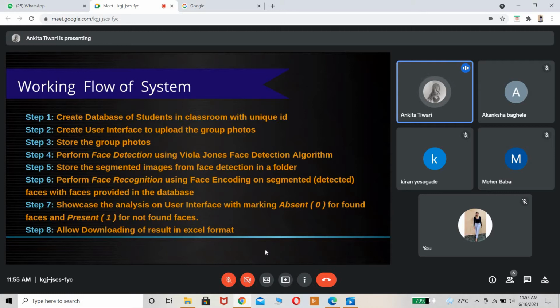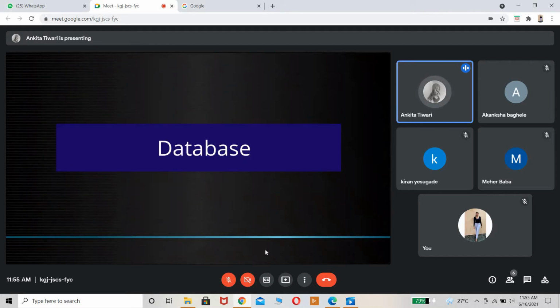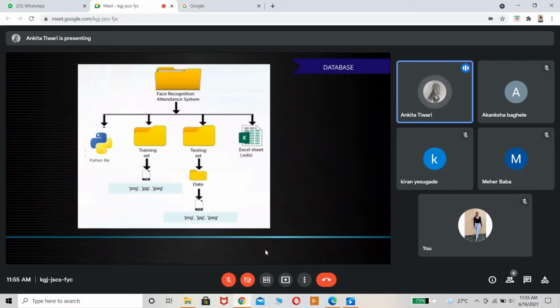So moving ahead with the first phase, which is a very important database. For the database, we have created a file with the help of Python, and for the database we are going to use MongoDB. And for saving images, we are allowing PNG, JPG and JPEG. These three types of format we have allowed, and ahead I will show you. Even the Excels are stored and teachers can download them. So that is about the database.